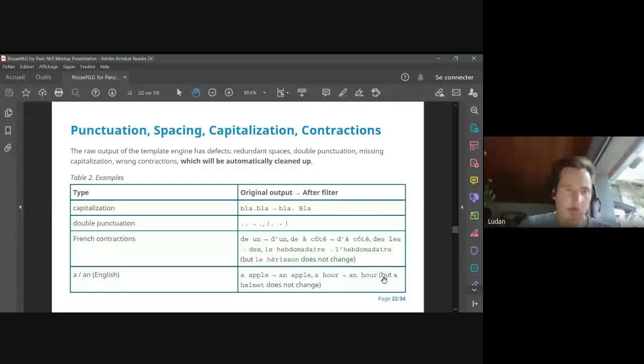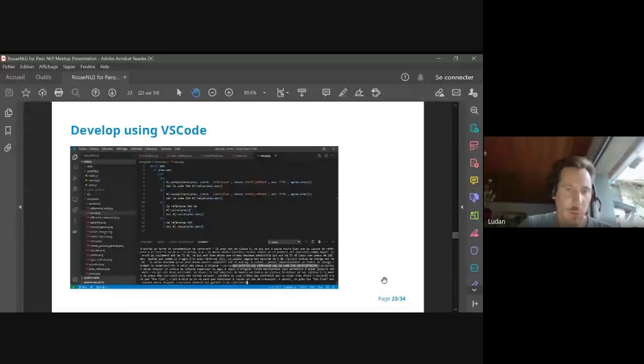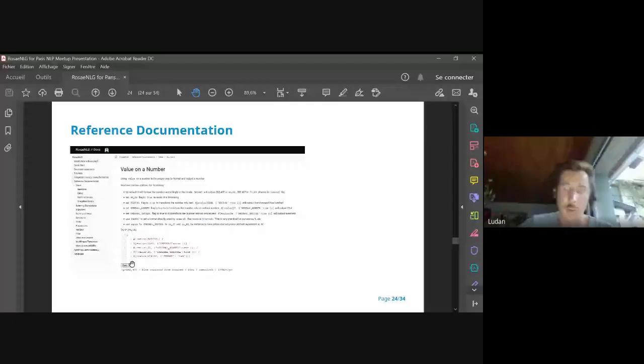So we are done about the features. So you develop templates using VS Code with syntax highlighting. So this is slide 23. You have quite an extensive documentation which is publicly available. You can even make some tests directly in the browser. So you can put small templates in the browser and generate the corresponding text. So it's very handy to make quick tests.